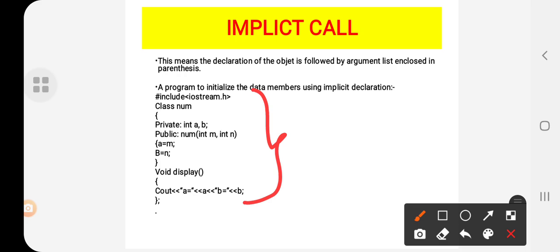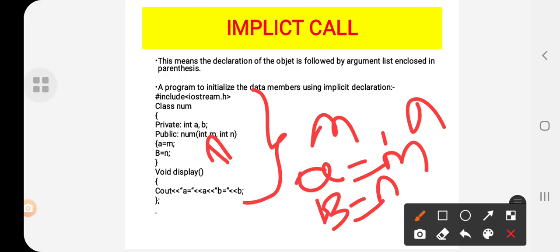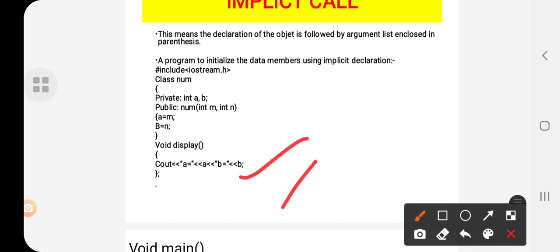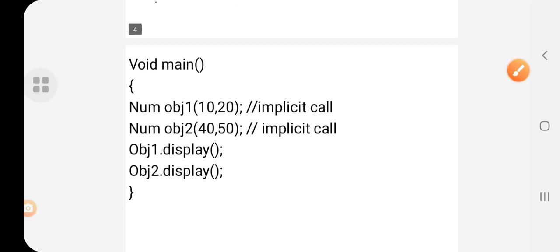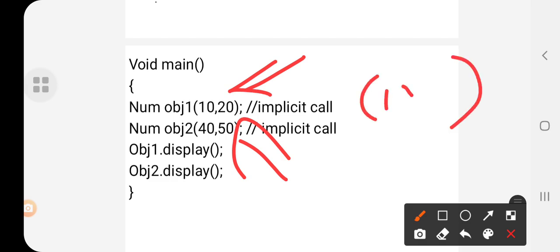See, I have declared a class num, and the constructor name is num, that is number. I am passing m comma n as an argument. So this is a parameterized constructor, and I am assigning the values of a and b to m and n, and just displaying the values of a and b here. Okay, so this is called through the main function. So here you are just representing the values inside this.